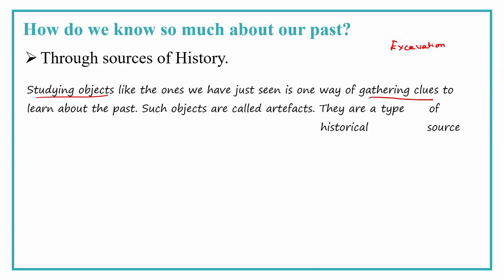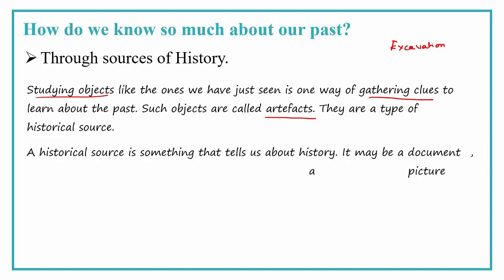So one source is gathering objects and gathering clues about the objects. Such objects are called artifacts, made by human beings. Such objects which we get from the soil are one of the sources of history.